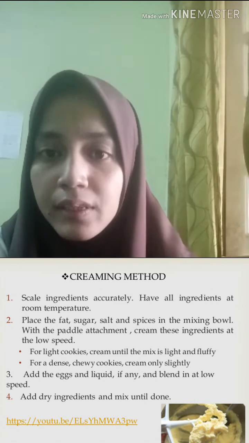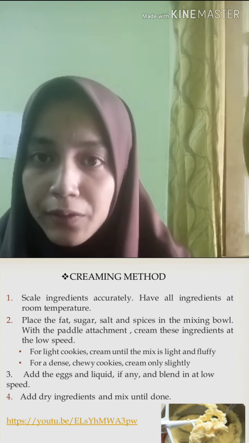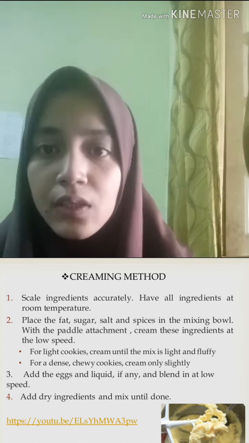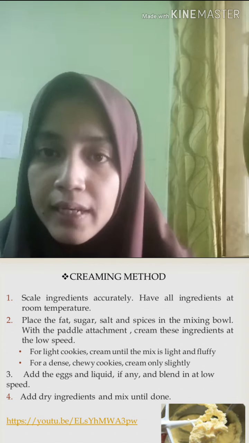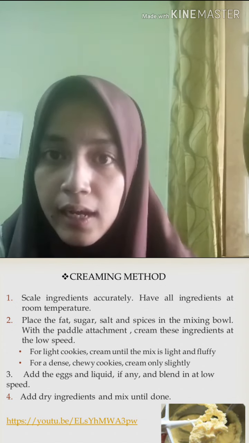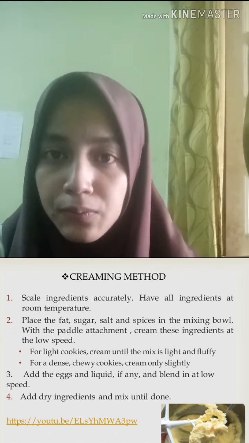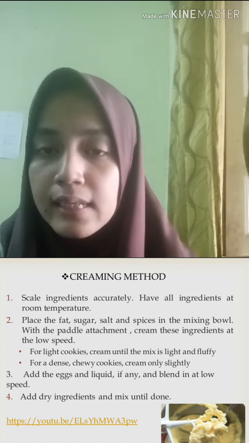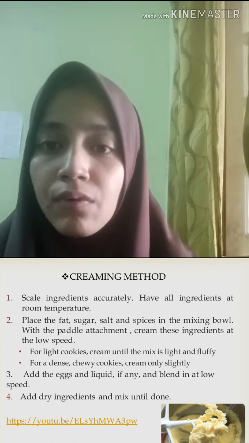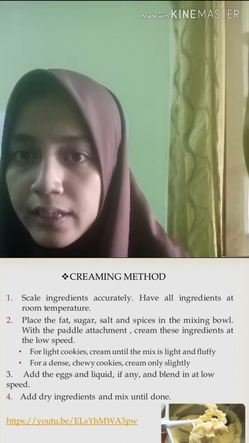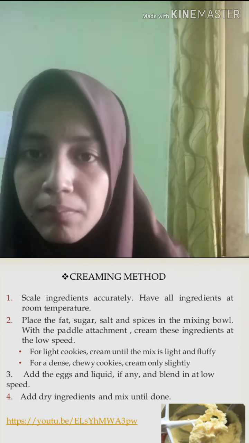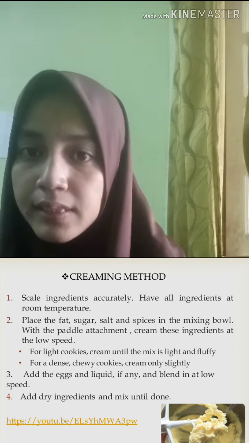The procedure for the creaming method. There are 4 steps for the creaming method. For the first, scale all the ingredients accurately and have all ingredients at room temperature. Second, place the shortening, sugar, salt and spice in the mixing bowl with a paddle attachment. Cream these ingredients at low speed. For light cookies, cream until the mix is light and fluffy. For dense cookies, cream only slightly. For the third step, add the eggs and liquid if any and blend at low speed. Fourth step, add the dry ingredients and mix until done.